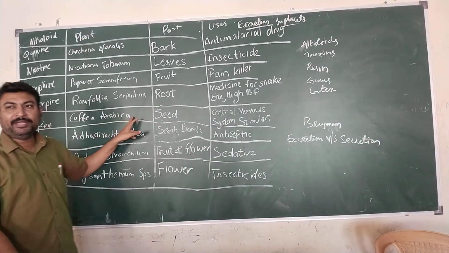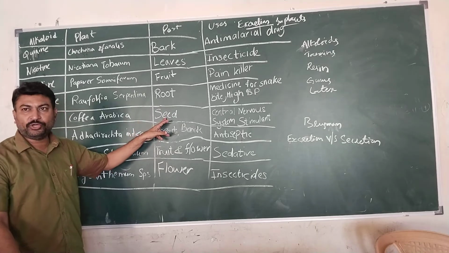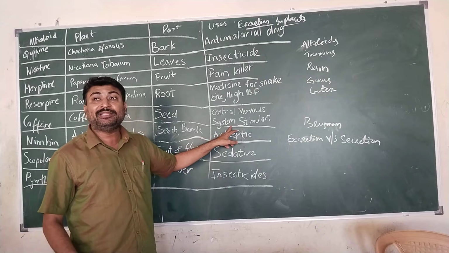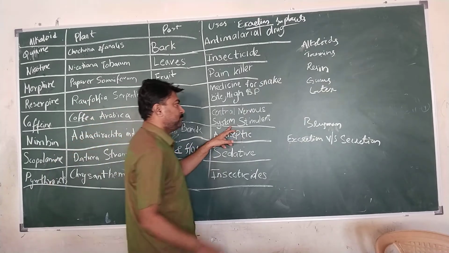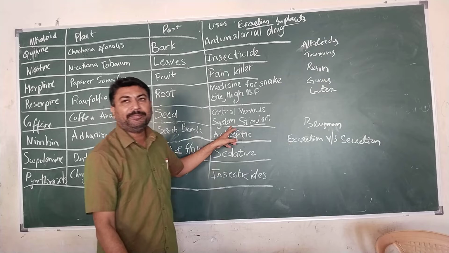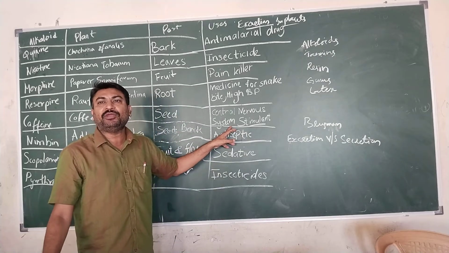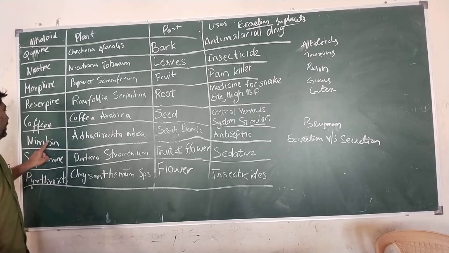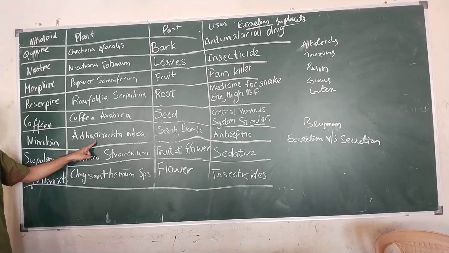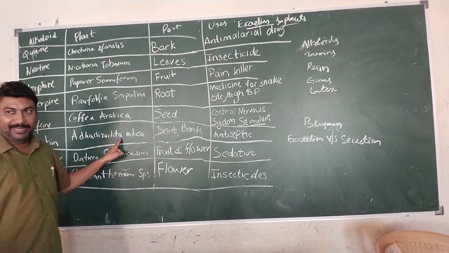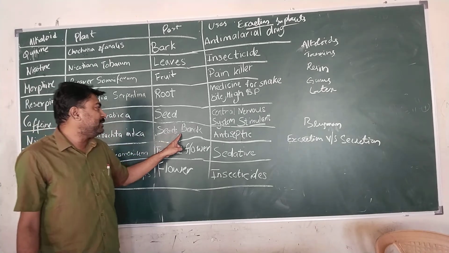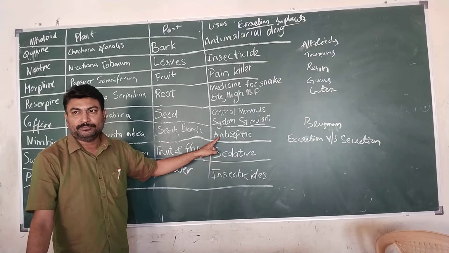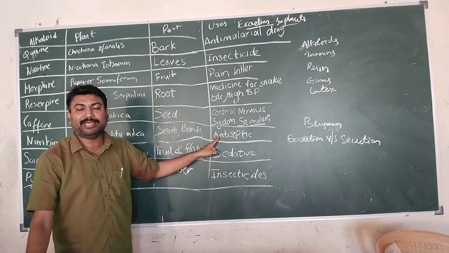Caffeine is present in coffee seeds. It is used for treating the central nervous system, to stimulate the central nervous system. Stimulate means to enhance the activity of your nervous system. Nimbin is the product present in the plant known as Azadirachta indica, the neem plant, and it is found in seeds as well as bark, and it is used as an antiseptic, just like your turmeric.